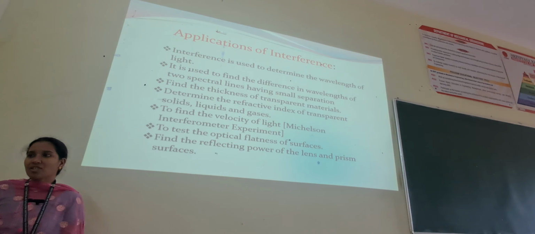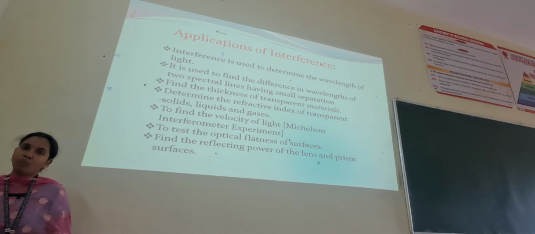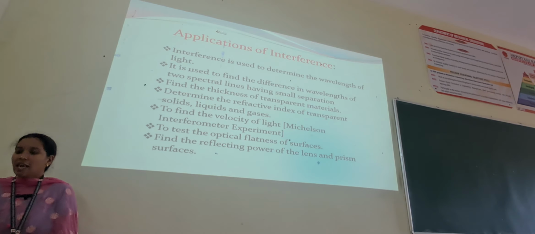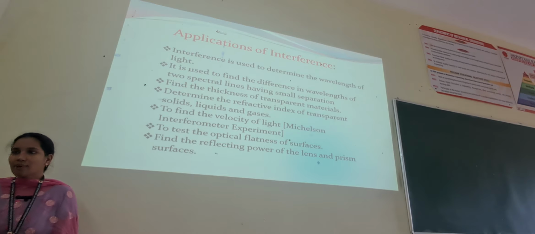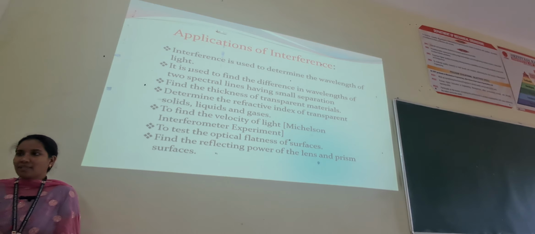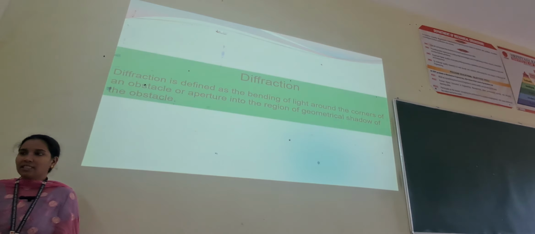Now, applications of interference. What are the applications involved for the interference concept? As it is a property of wave, it is used to determine the wavelength of light. It is used to find the difference in wavelengths of two spectral lines having small separation, to find the thickness of transparent materials, and to determine the refractive index of transparent solids, liquids and gases, and to find the velocity of light, especially in the Michelson interferometer experiment, and to test the optical flatness of surfaces, and to find the reflecting power of the lens and the prism.